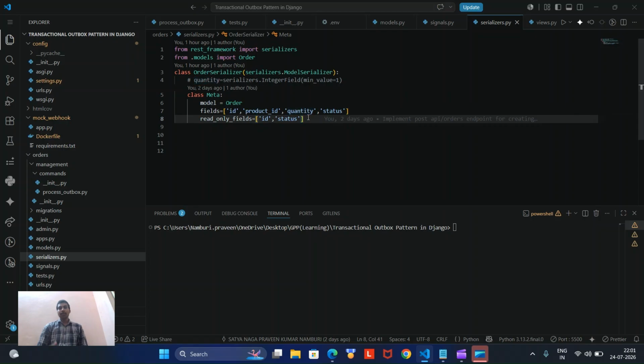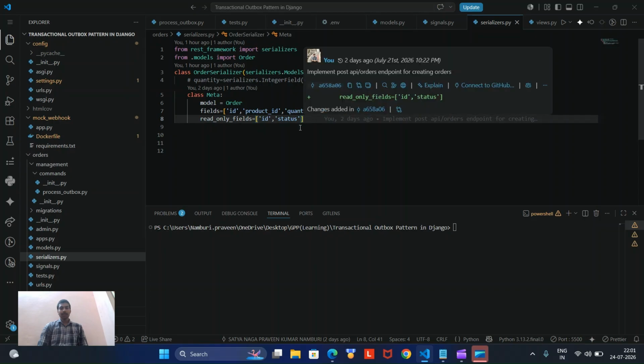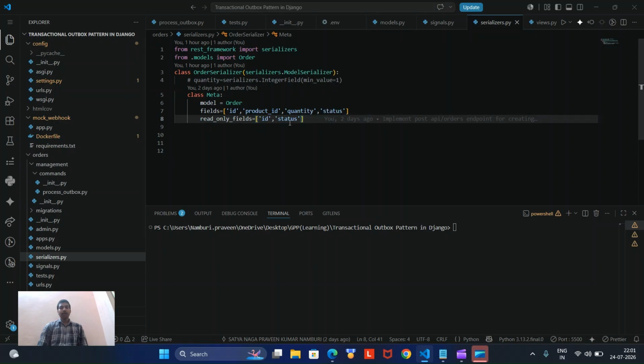So without that, the serializer would return a status code error. If the user sends something like a negative number for quantity, it should return an error. These are the serializers and signals.